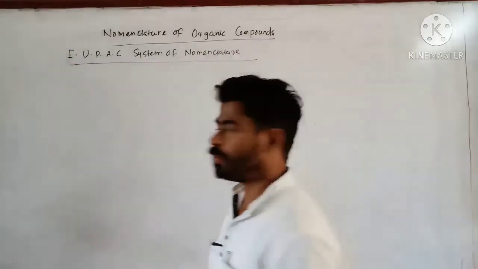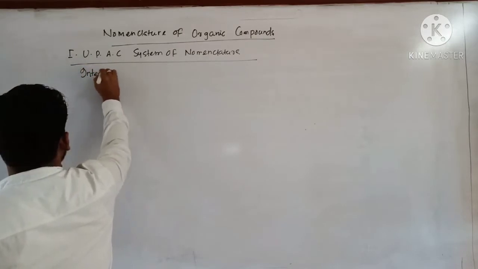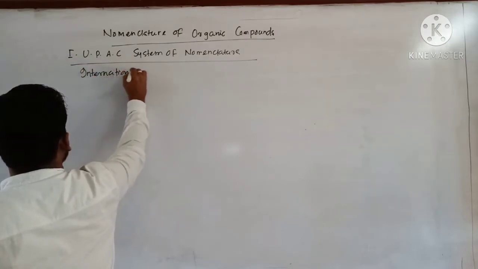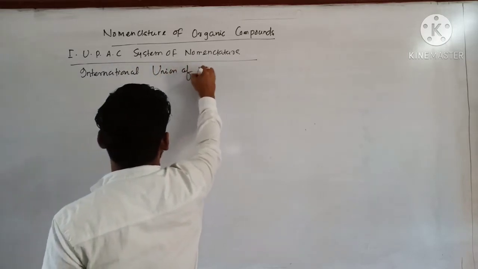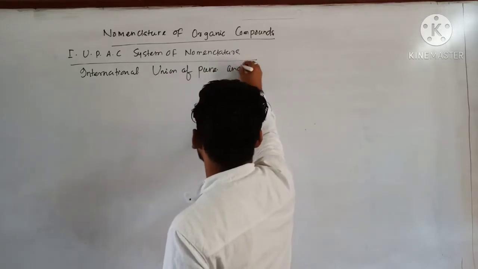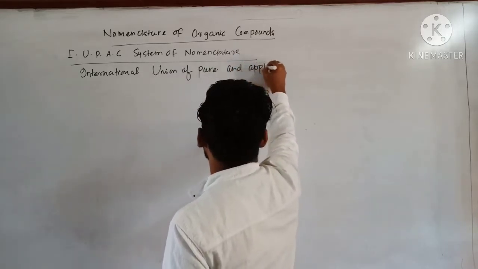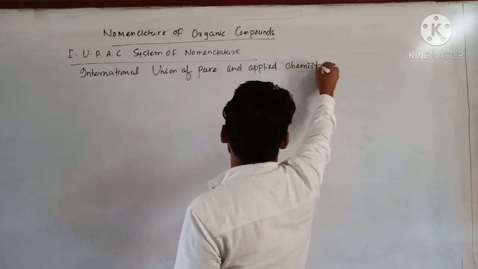IUPAC system of nomenclature means International Union of Pure and Applied Chemistry.